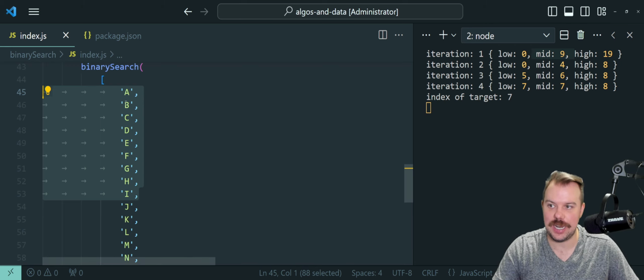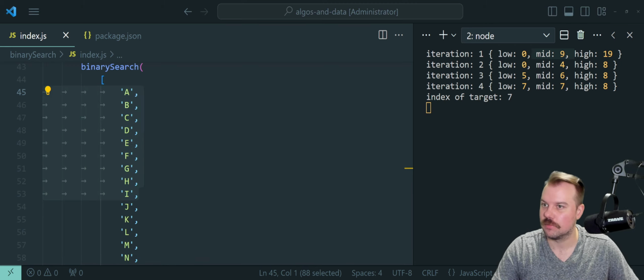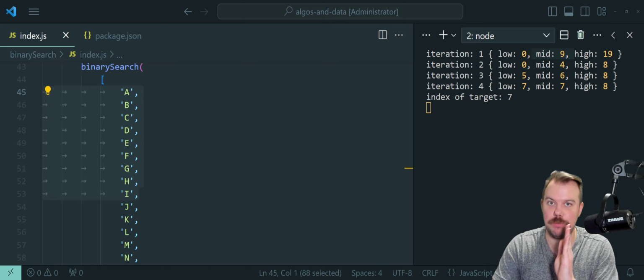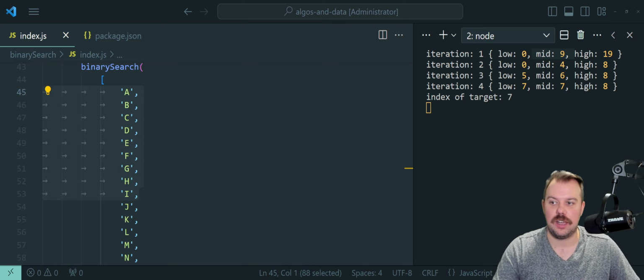Then our high is 8. Our low hasn't changed. 0, 1, 2, 3, 4, 5, 6, 7, 8. So our high becomes 8. So 0 plus 8 divided by 2 is an even 4. 0, 1, 2, 3, 4. And that becomes our midpoint. Then we ask ourselves, is our target... So unlike the previous example, we actually moved to the left half this time and moved our high down. And then what happens is... Oh, and I should have written 8, which is our high.